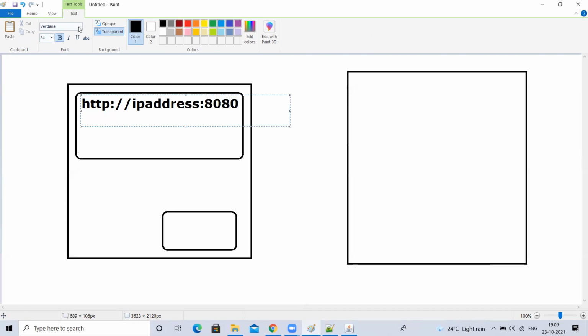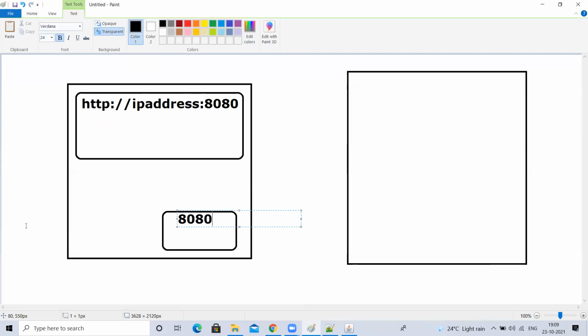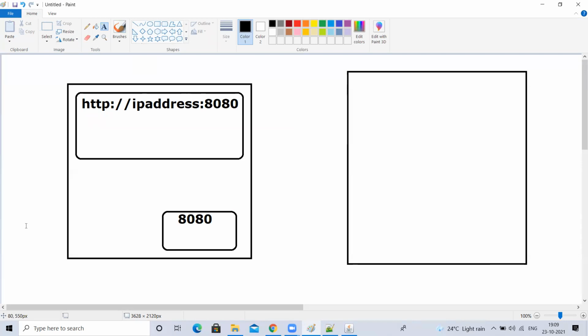So Tomcat, we say to our host, 8080. If someone comes with the 8080 port number, the default port number of Tomcat is 8080. By default itself, it will come on 8080. So the default port number of Tomcat is 8080. Remember that is an interview question also.